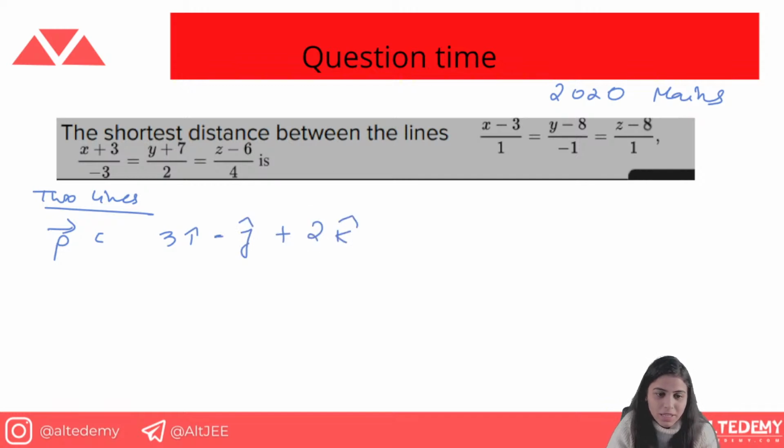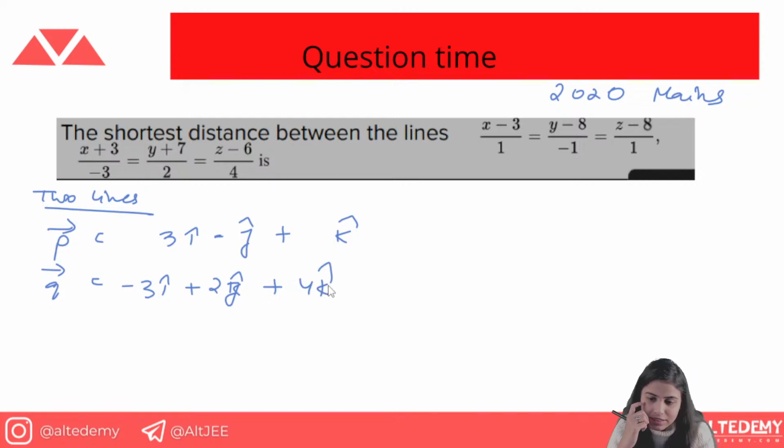Sorry, it's not 2k, it's plus k. So you got the vector p, that is 3i minus j plus k, and assuming the vector q is minus 3i plus 2j plus 4k. Actually it's 3i plus 2j plus 4k.